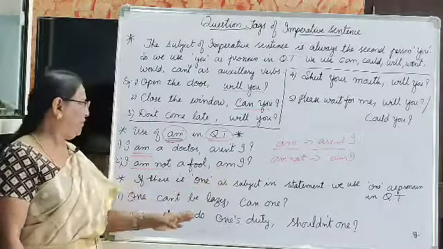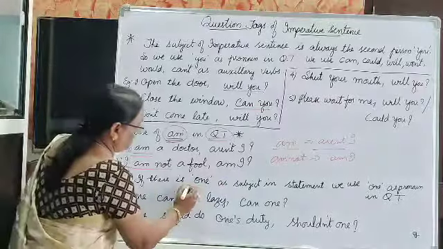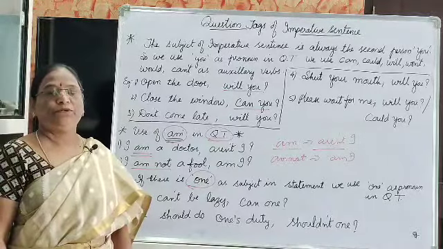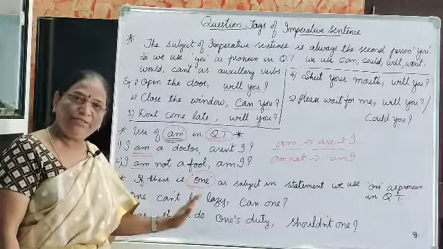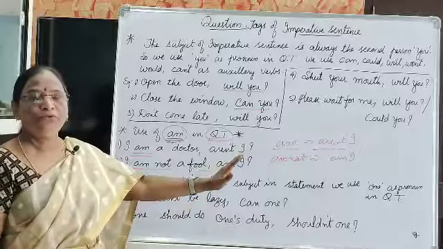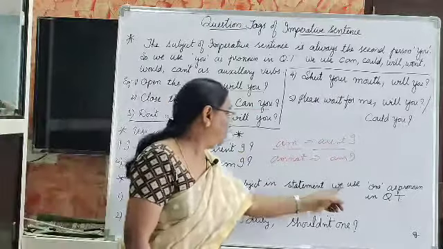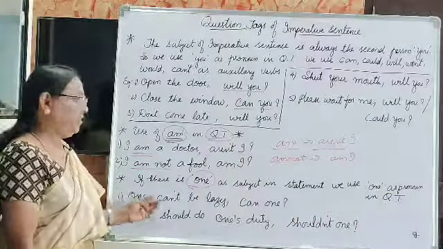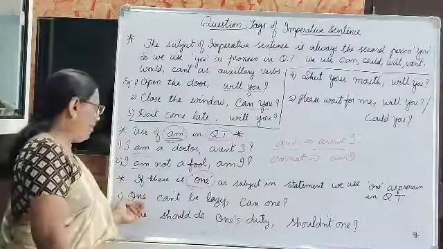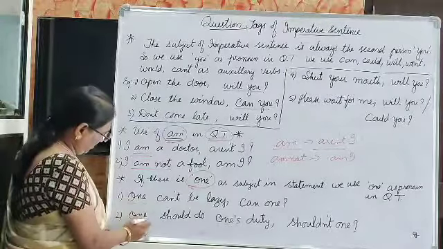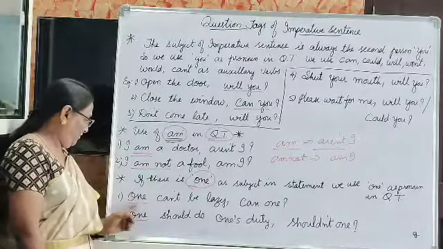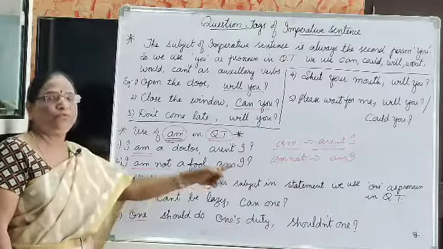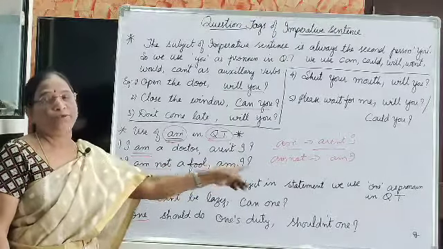Now coming to the next one: if there is one as a subject in the statement, we have to use one as the pronoun in the question tag. If you see one as a subject, we have to use one as the pronoun in the question tag.